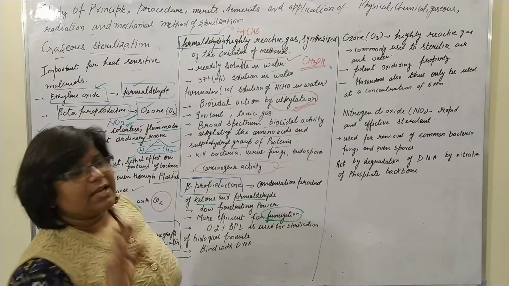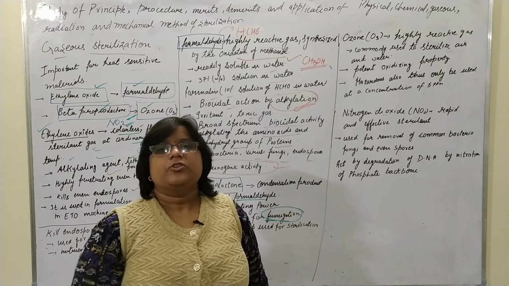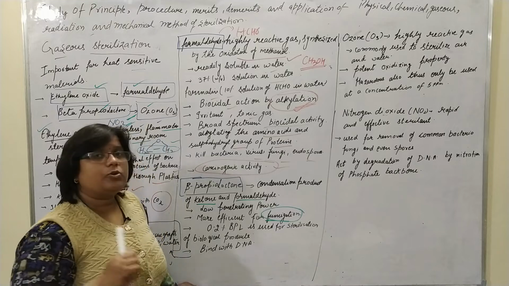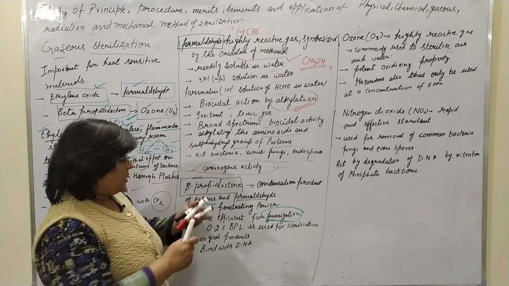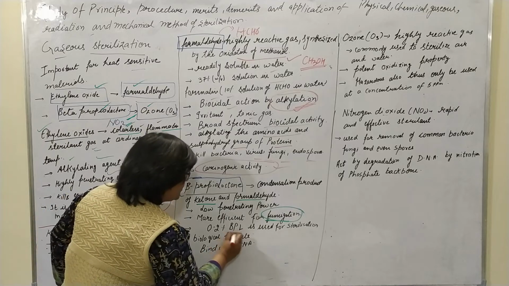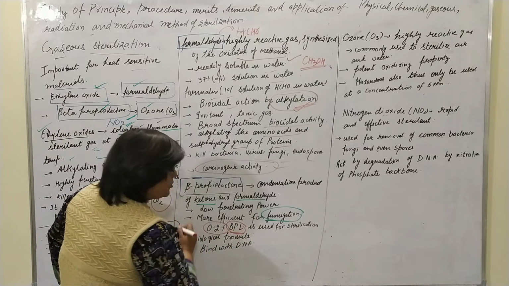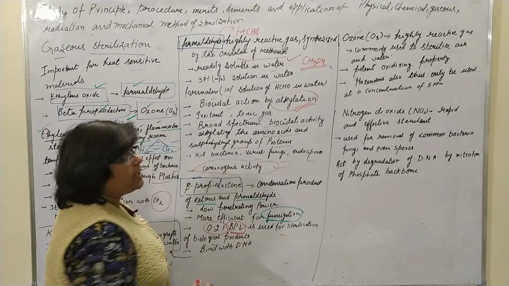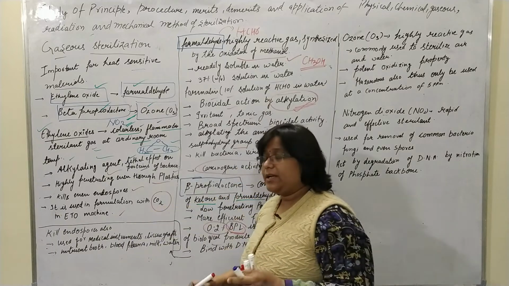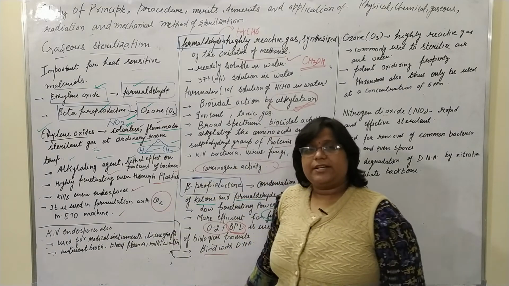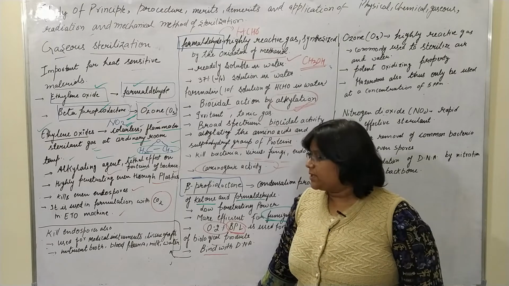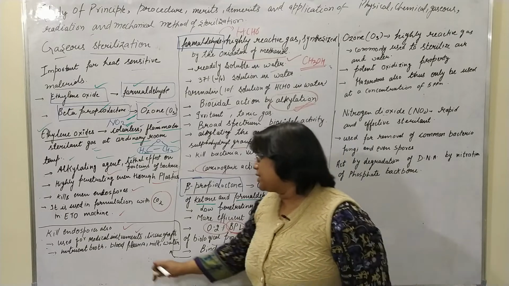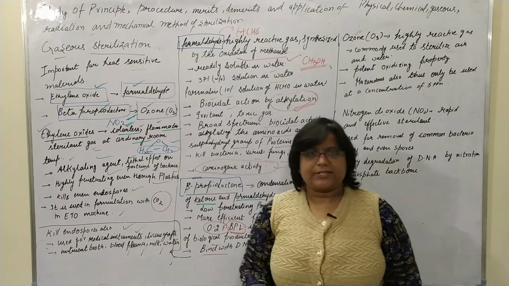Fumigation means sterilizing a chamber or room, and for that beta propiolactone is quite effective. In short form I have written BPL, beta propiolactone. A 0.2% solution of beta propiolactone is used for sterilization. It binds with DNA, and while binding it degenerates the microbial system. It will kill endospores also. It is used for medical instruments, tissue grafting, nutrient broth, blood plasma, milk, water, etc.